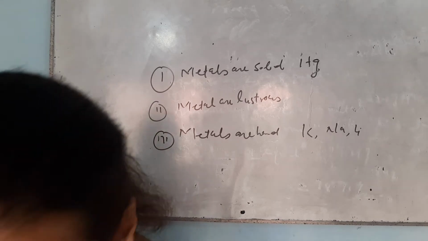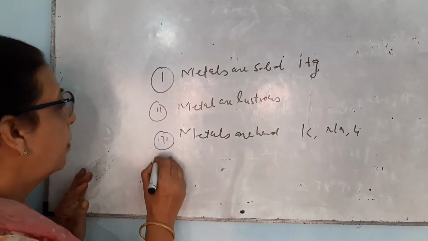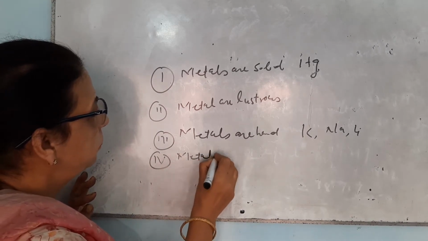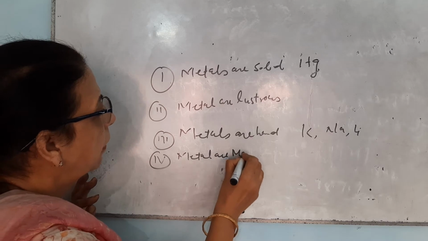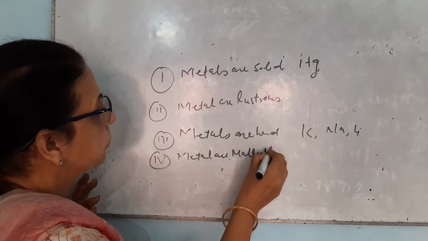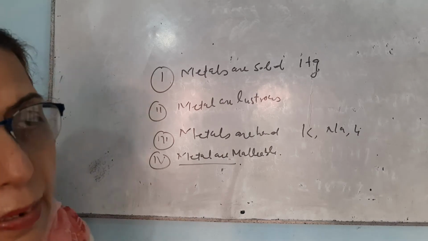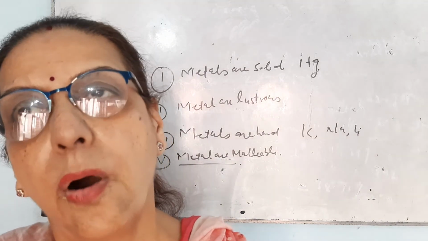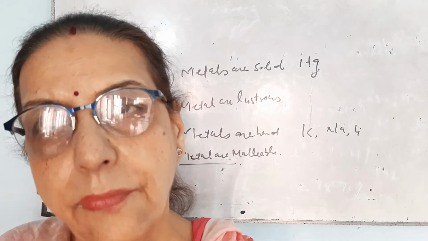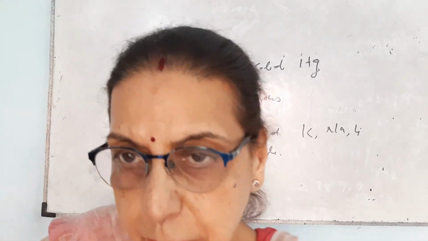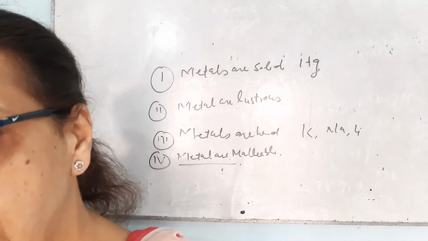The next property is that metals are malleable. That means metals can be converted into sheets. If we have an iron ball and we hammer it, it will be converted into a sheet.